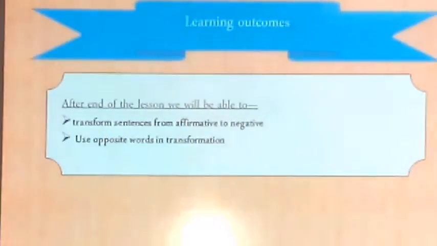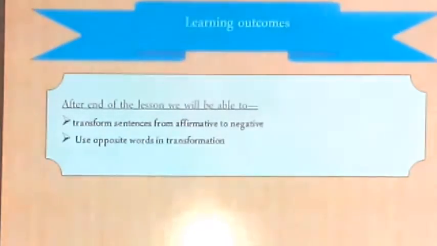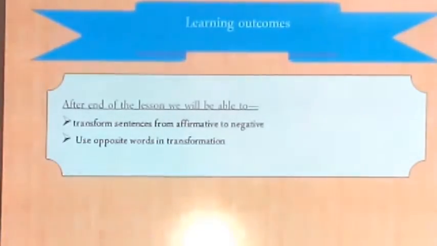Learning outcomes. After the end of the lesson, we will be able to transform sentence from affirmative to negative. Use opposite words in transformation. Examples of some opposite or antonymous words.